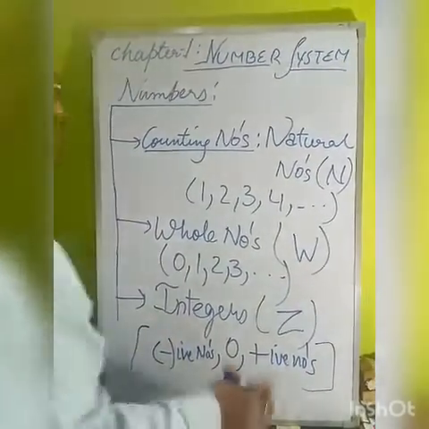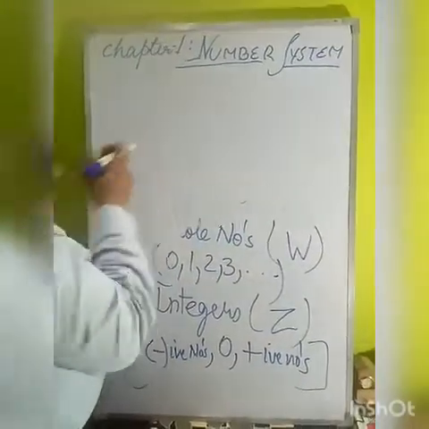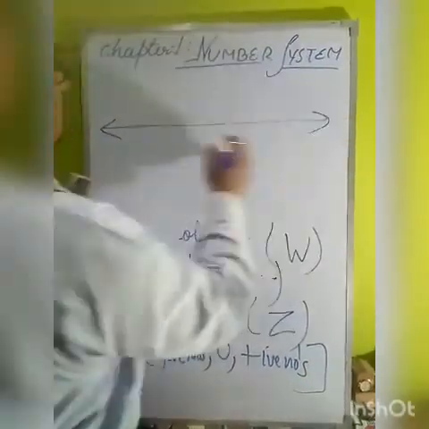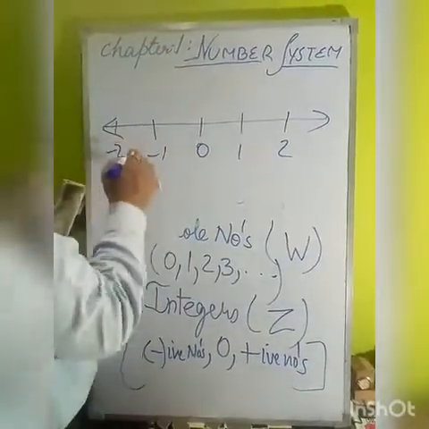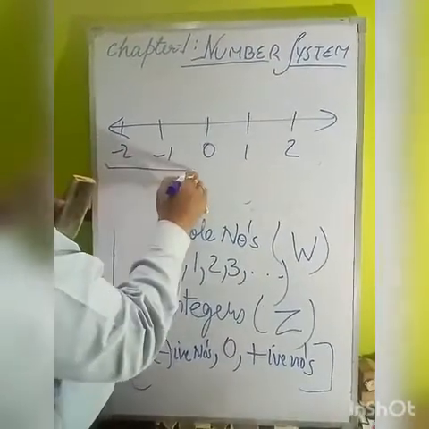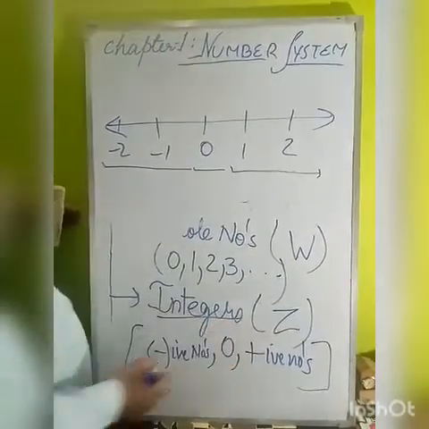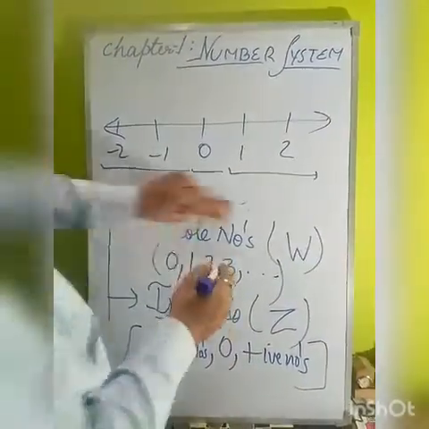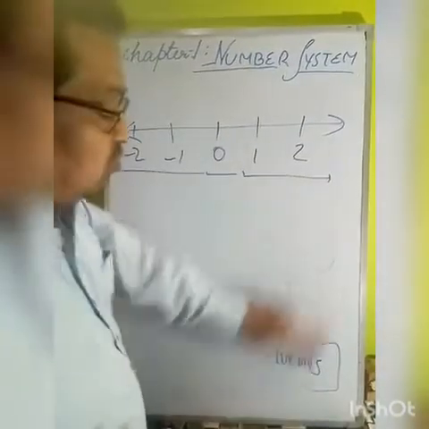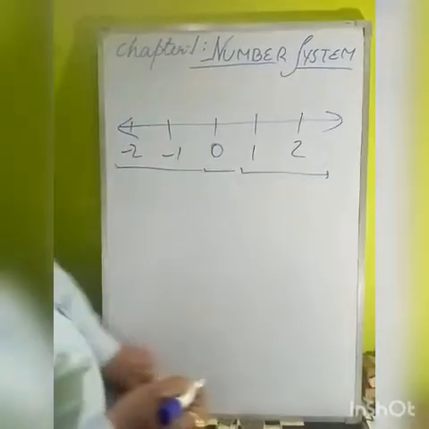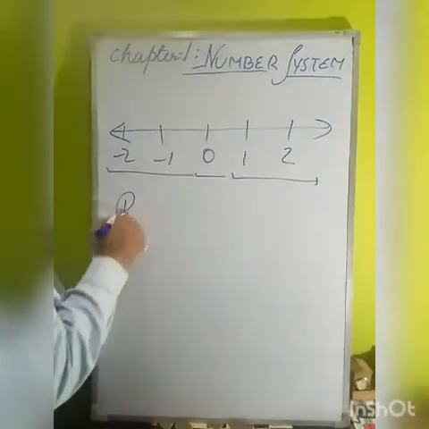If you see the position of integers, it is just like this. You must have seen the number line. If this is 0, this is 1, this is 2, this is -1, this is -2. So all negative numbers plus 0 plus all positive numbers are considered integers. Now what we are going to focus on in this chapter, in this class, is the new type of number, that is rational numbers.